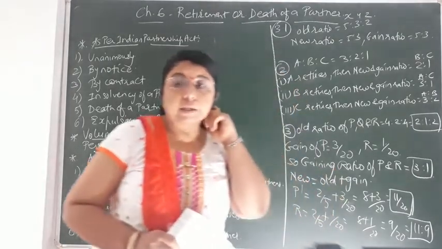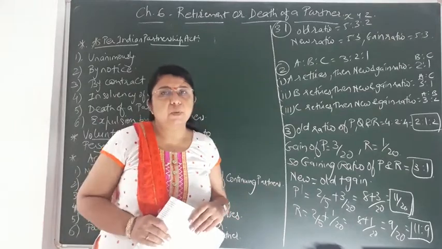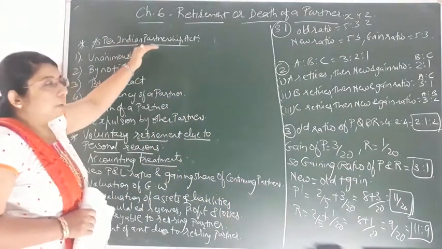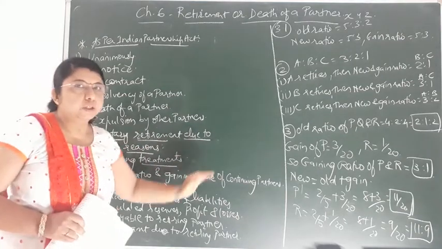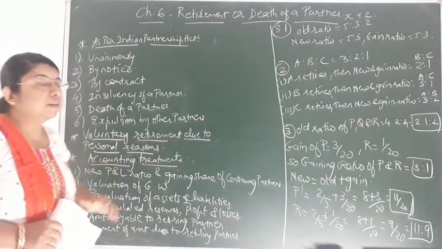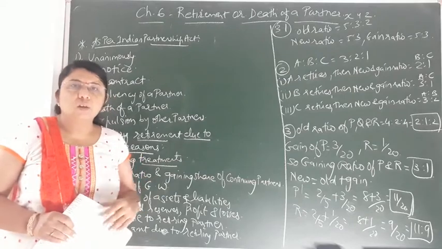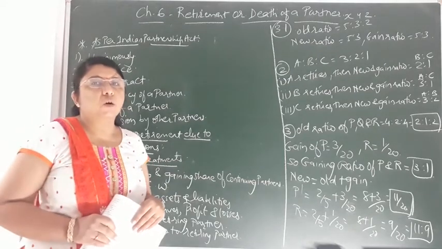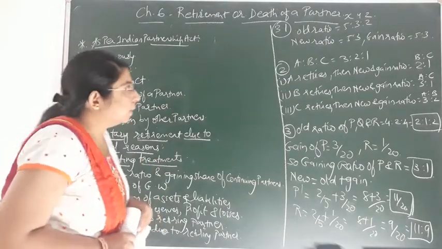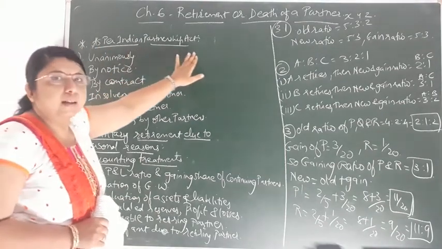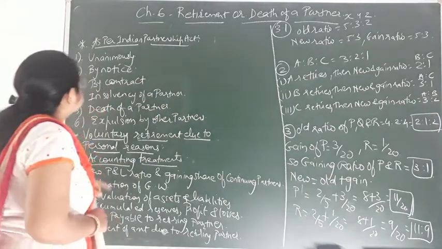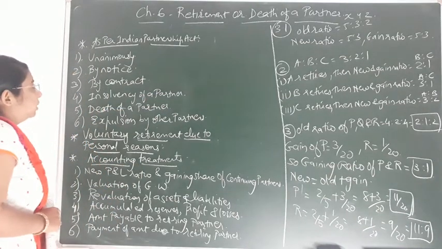So the retirement or death of a partner may take place as per the Partnership Act, and the second one is voluntary retirement due to personal reasons of that partner. So these are the 2 situations in which the retirement of a partner takes place. Now let us understand the first point, that is as per the Indian Partnership Act 1932. And the first point is unanimously.